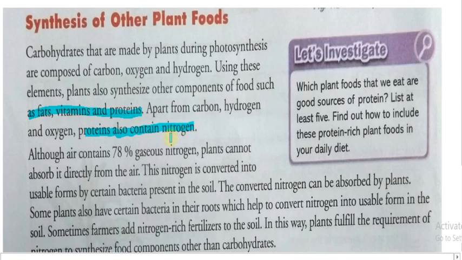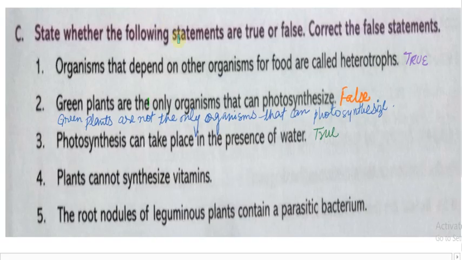As we know, protein is a kind of amino acid polymer, so it contains nitrogen. This is the main thing. So this statement is false. The fourth statement is false. So what is the correct statement?